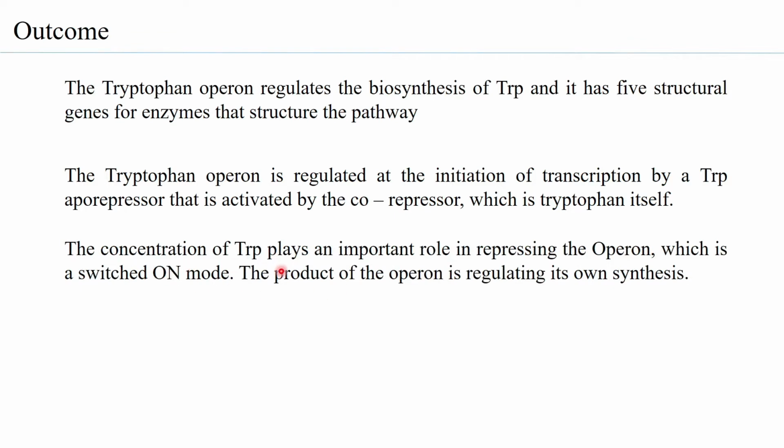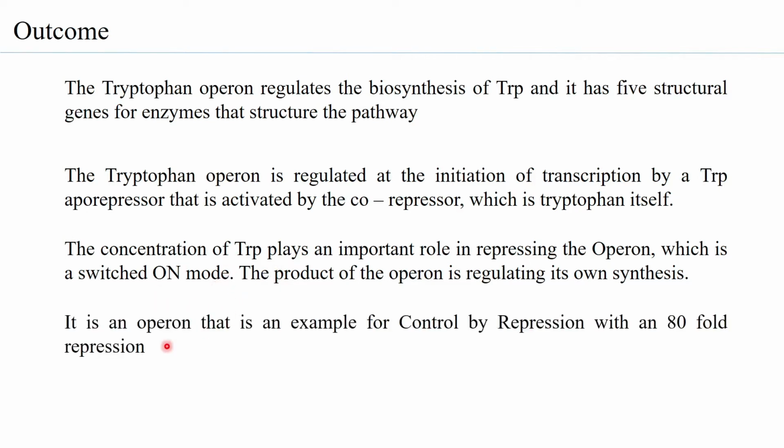The concentration of tryptophan therefore plays an important role in repressing the operon, which is in a switched on mode. That means the operon is switched on, but depending on the concentration of tryptophan, it can get switched off. So in a way, the product of the operon is regulating its own synthesis.